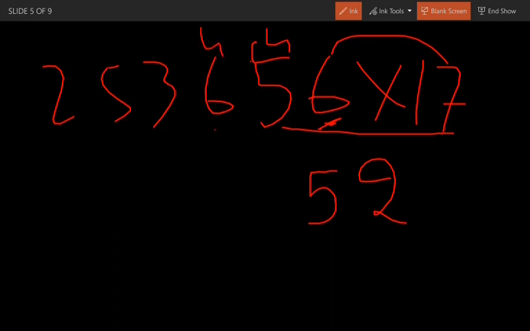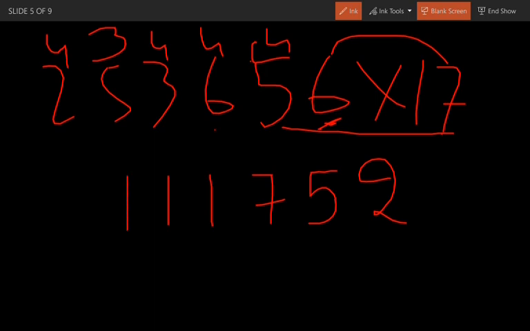Now 7 into 6 is going to be 42 plus 4 plus 5, 47. Now 7 into 3, 21 plus 4 plus 6, 31. 7 into 5, 35 plus 3 plus 3, 41. 7 2s are 14 plus 4, 16 plus 5, 21.